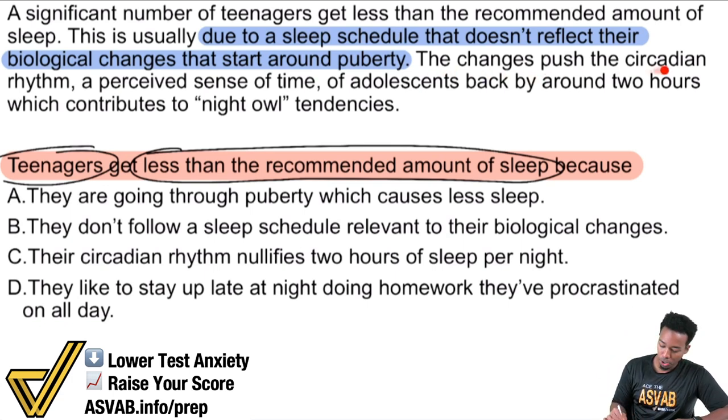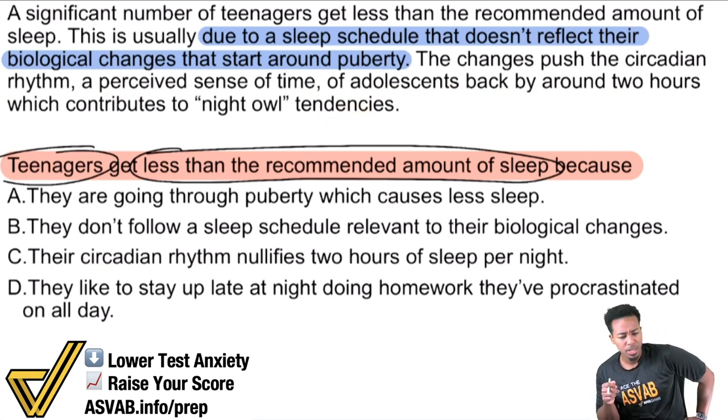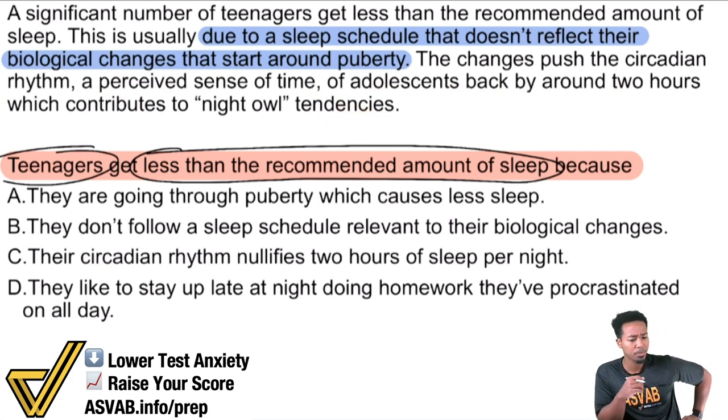The changes push the circadian rhythm, a perceived sense of time, of adolescence back by around 2 hours, which contributes to night owl tendencies. Okay, so the changes push the circadian rhythm, a perceived sense of time, of adolescence back by around 2 hours, which contributes to the whole night owl tendency thing.